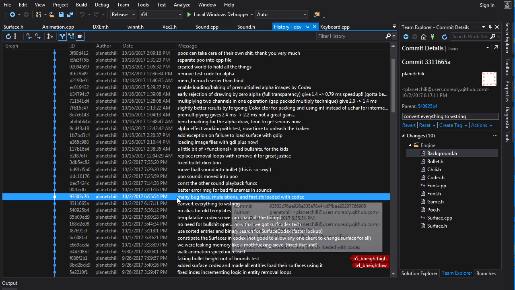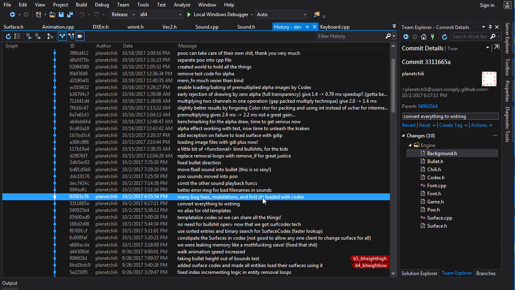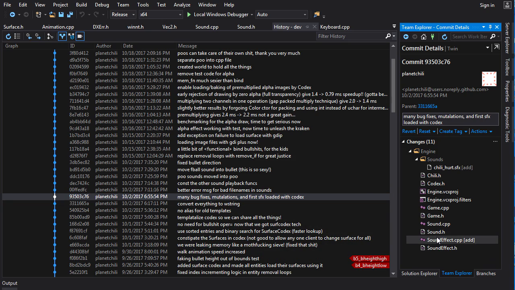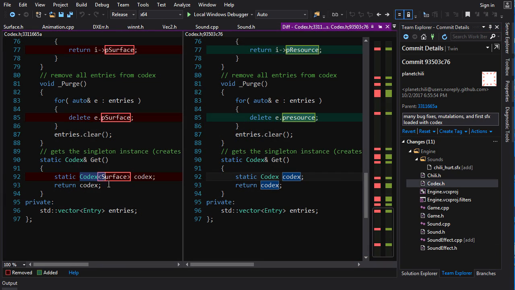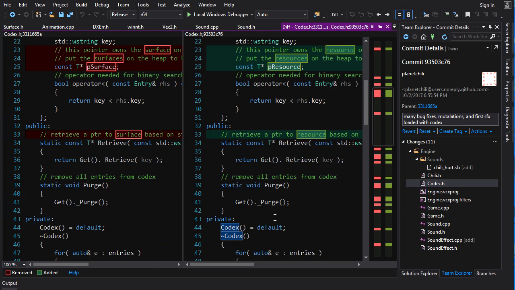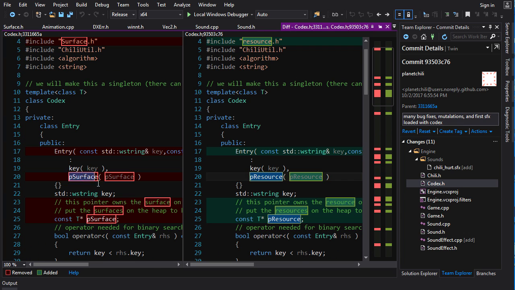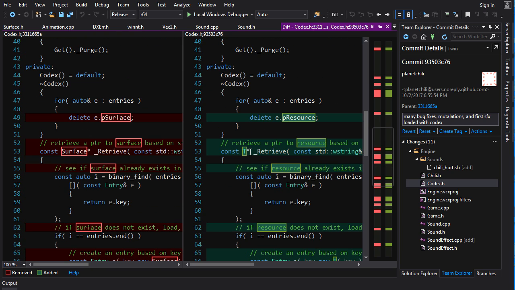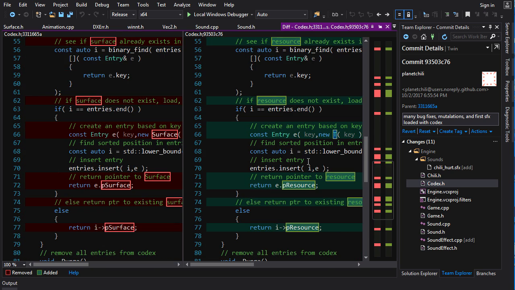And there's a bunch of things here. This commit should have been a bunch of commits. I lumped too many things together in here. But basically, when I tried to do that, I found all of the bugs that had been creeping in there because I didn't test properly. So let's look at some of these bugs if I can find them. First of all, like I said, this codex templated on surface should be templated on T. Next thing, just basically naming. Instead of naming it P surface, it should be P resource because it doesn't have to be a surface, right? It could be anything. And here's a surface pointer that should have been a T pointer. These things cropped up when I actually tried to test it with something other than a surface.